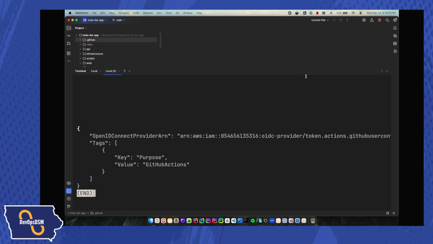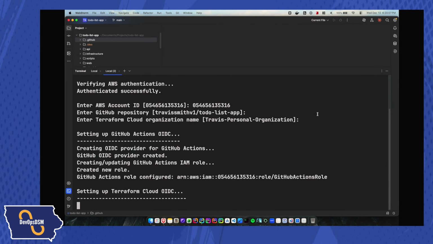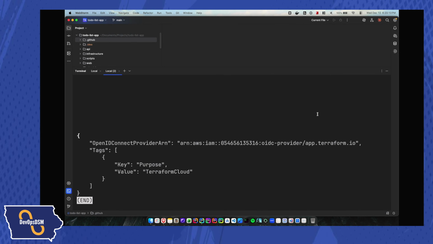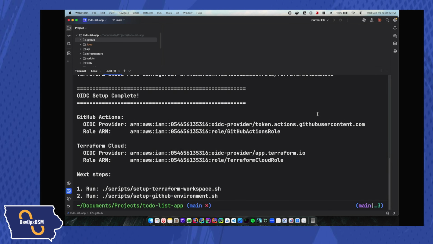So now it's telling me that it looks like it set up the OIDC connector. So go ahead and let that keep going. Now it's going to set up a role, and it's setting up a GitHub Actions role in AWS. And now it's going to go set up the Terraform OIDC connector. So it's getting that. And now it's going to go set up a Terraform Cloud role in AWS. And I'm going to let it do that. Okay, so now it's done with that. It does tell me what the ARNs are so that I can use them later. But then it says, all right, next steps, run this script. So let's go ahead and do that.